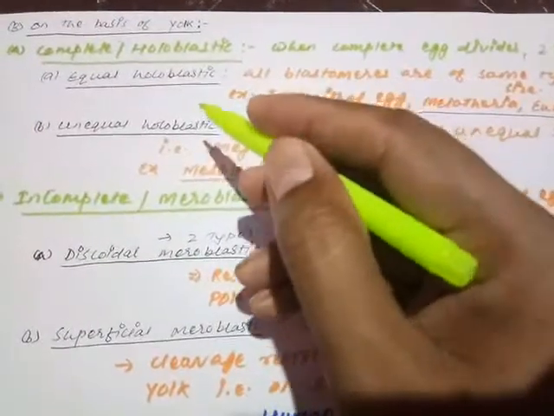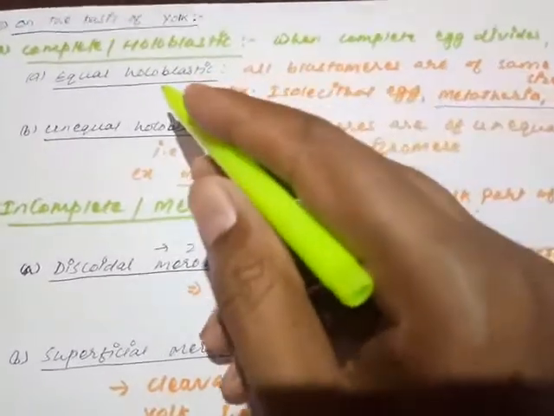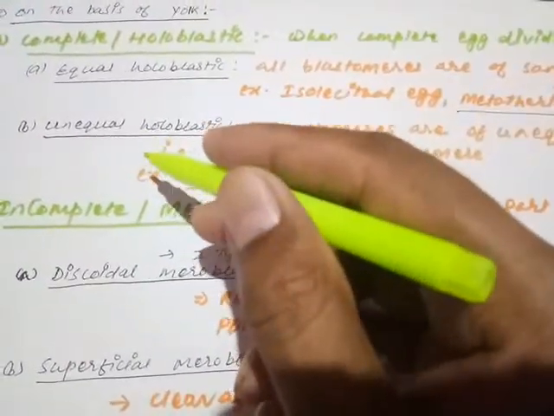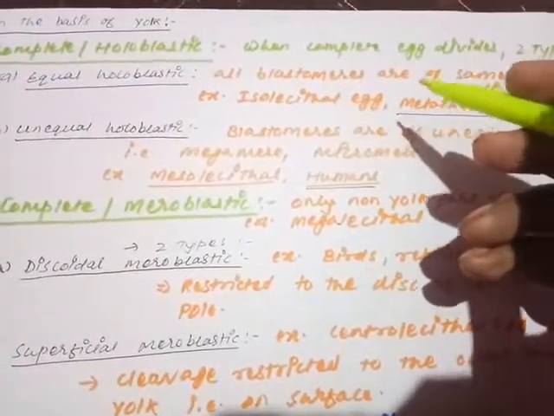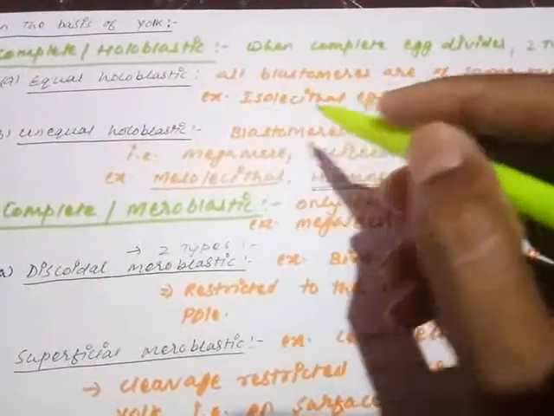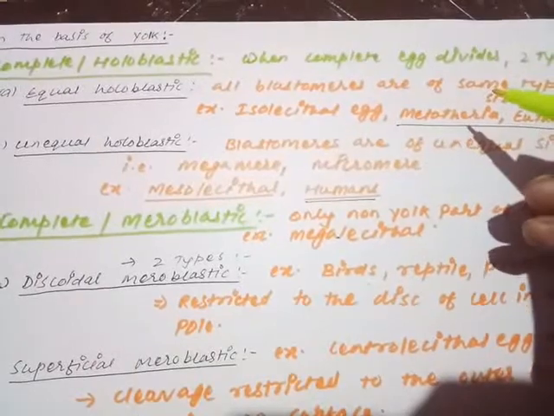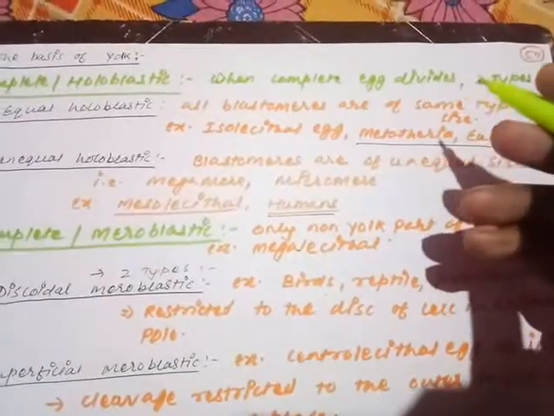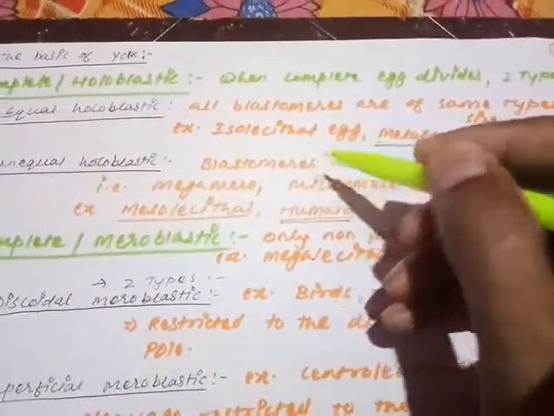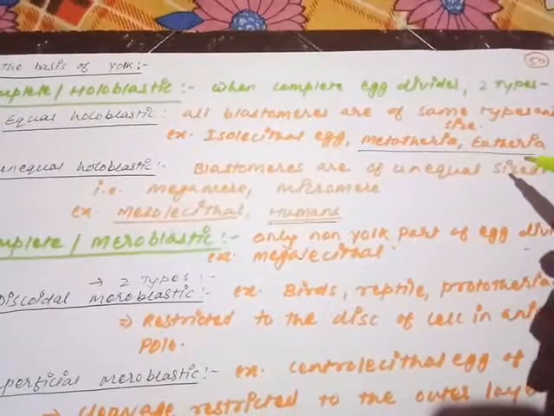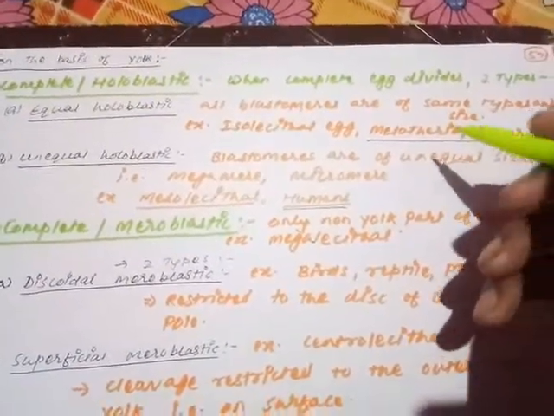Here there are two types of complete holoblastic cleavage: one is called equal holoblastic, another is called unequal holoblastic. Equal and unequal holoblastic is based on the type of blastomeres produced after the cleavage. When all the blastomeres are equal in size, the same size, then it is called equal holoblastic. It is a characteristic of isolecithal eggs, in metatheria and eutheria. The mammals are there, metatheria and eutheria. Metatheria are the pouched mammals, eutheria the normal true mammals.